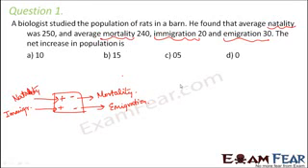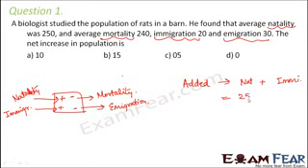First let us understand what was added to the population. The net addition to the population was what? Natality plus immigration, right? So whatever new births took place plus whatever number of people immigrated. That would be the total increase in population. So this is 250 plus 20, which is equal to 270.